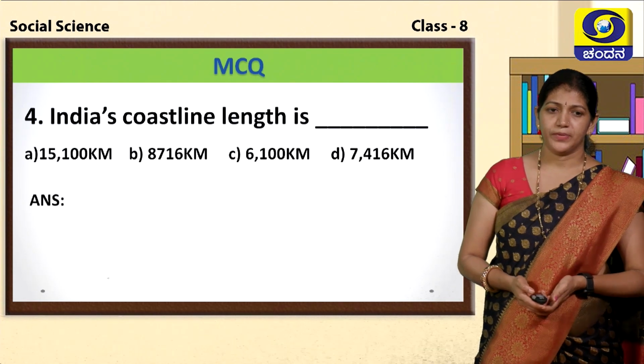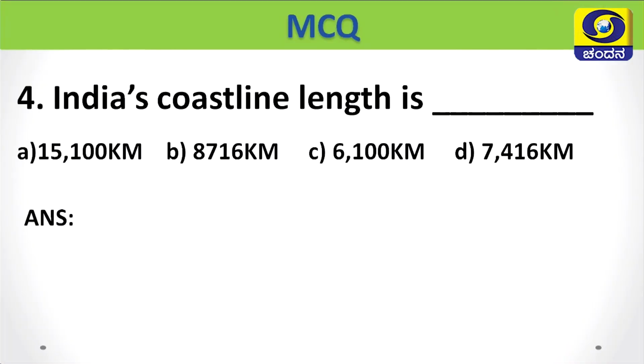Next question: India's coastal line length is what? A option 15,100 km, B option 8,716 km, C option 6,100 km, and D option 7,416 km.